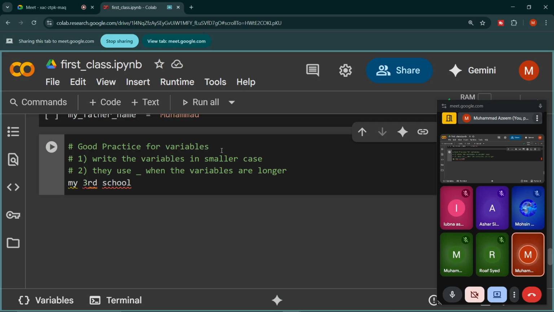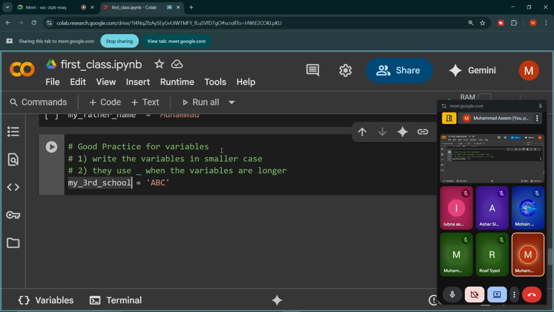But as we just discussed, we cannot have spaces in the variable's name. So using the good practice, I will use an underscore between the words, and I will assign, for example, any value here. Fine. So this is the good practice.